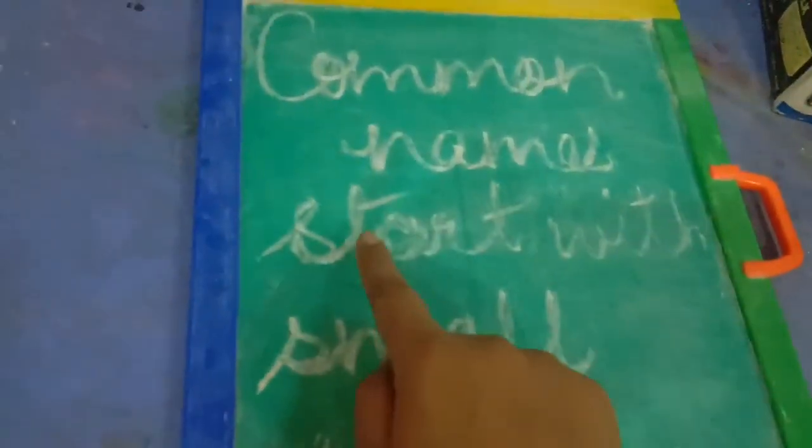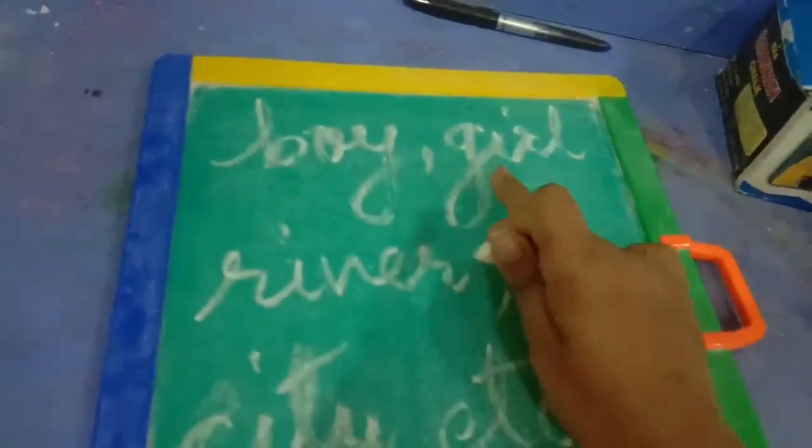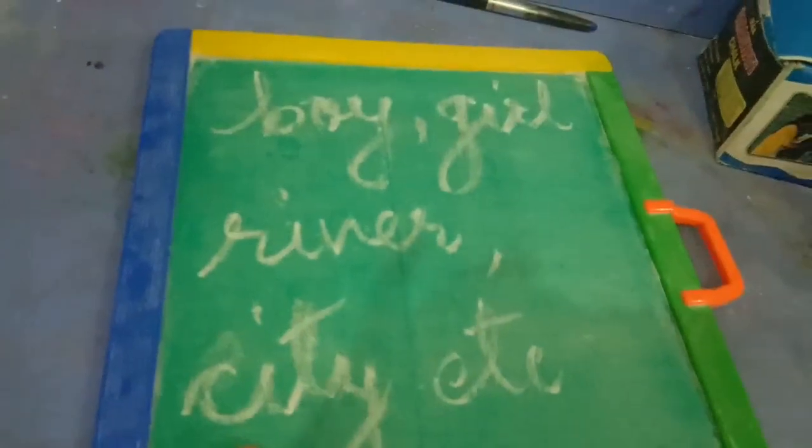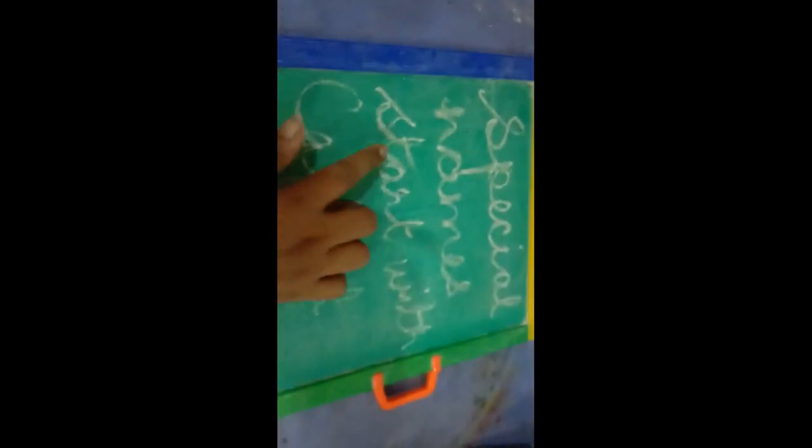Common names start with small letters. You will find that all the common names start with a small letter, like boy, girl, river, city, etc. The first letter of the word is always small for common names. And special names always start with capital letters.